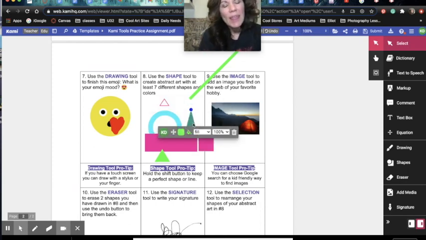So that is your basic idea of the tools. Now, when you get your assignments, you'll see that they will be a little bit more directed on how you're going to use your tools. But go ahead and do this practice assignment so you just get a chance to try everything out in a way that's fun to play with. This, again, is a super cool program, so easy to use. I'm really excited for you to have this opportunity.